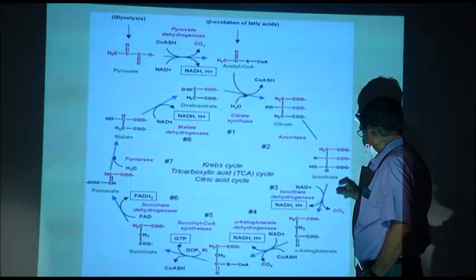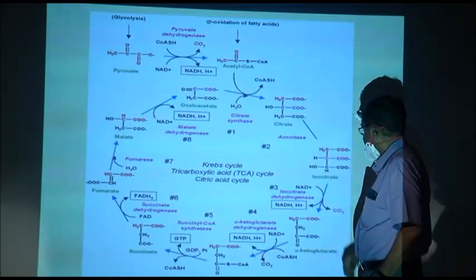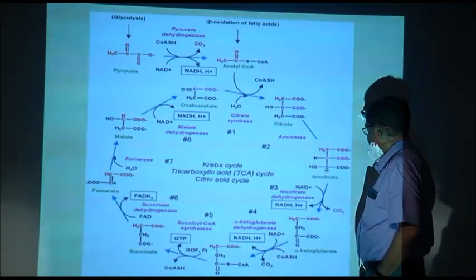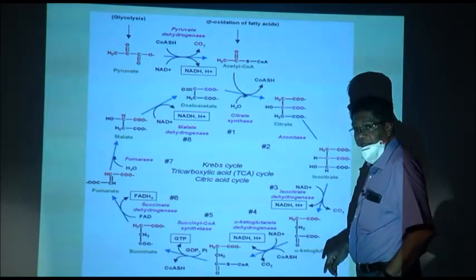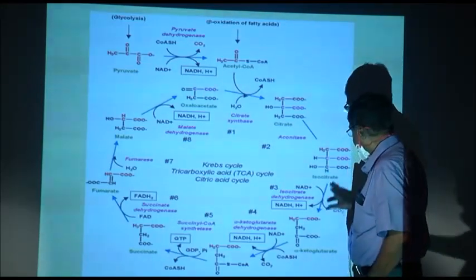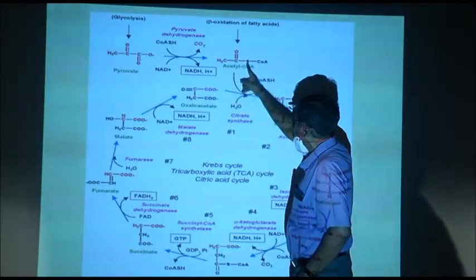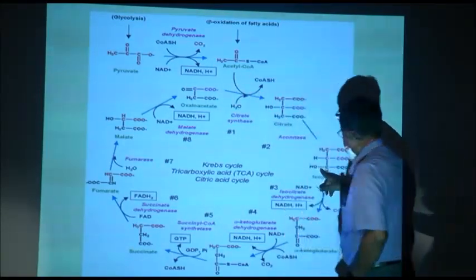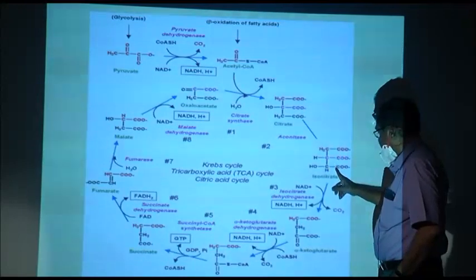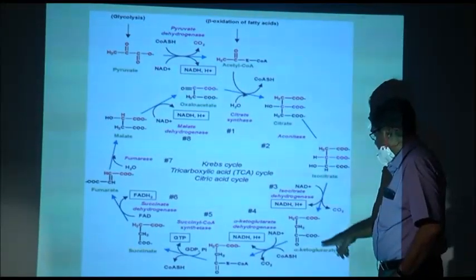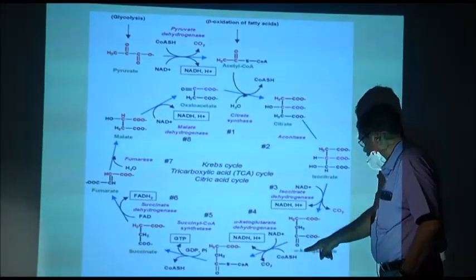Now, this is isocitric acid. Isocitric acid has how many carbons? 4 plus 2, 6. 6, then we get 5 carbon.